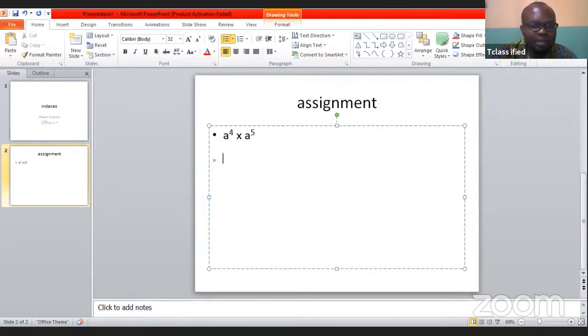Then the second assignment is going to be 3 to power 6 times 9. Okay, 3 to power 6 times 9.